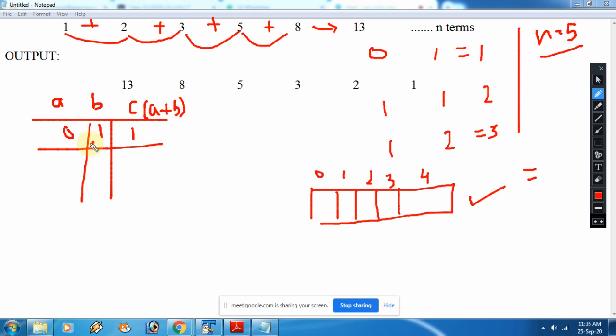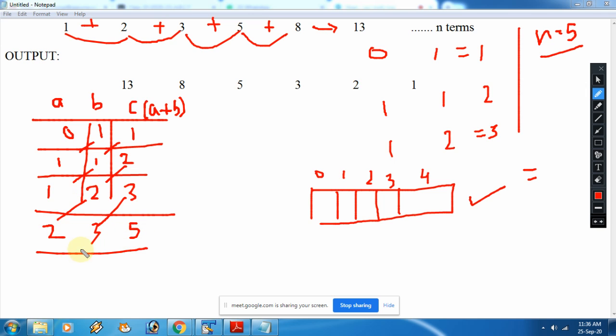So 0 plus 1 is 1. Then 1, 1, then 2. Then again this will happen: 1, 2, then 3 is coming. Now 2, 3, then 5. Then 3, 5, then 8. Suppose you wanted to generate only 5 terms. So what have we done? Everybody knows this working.